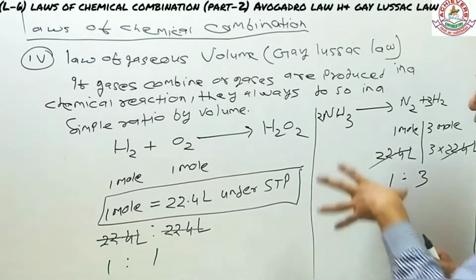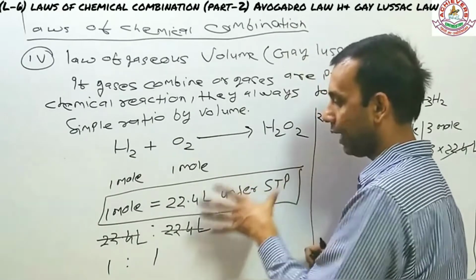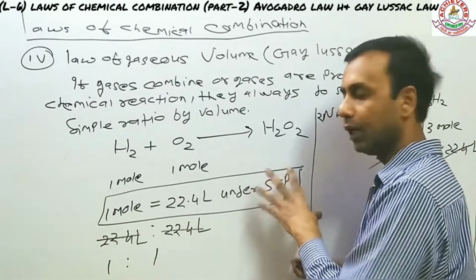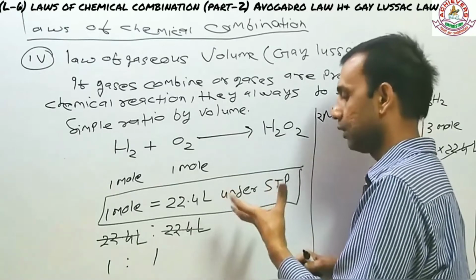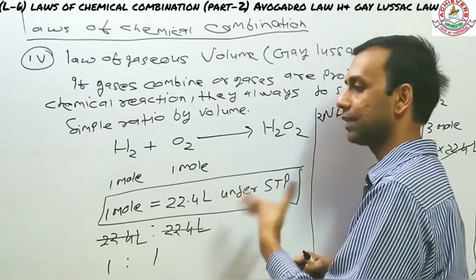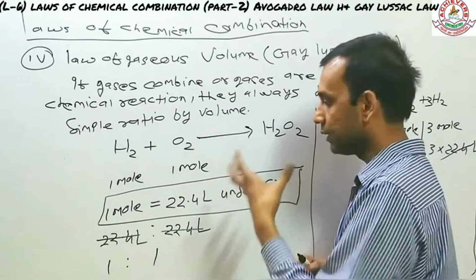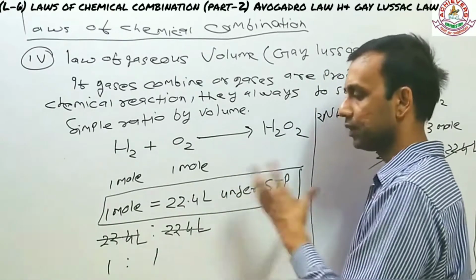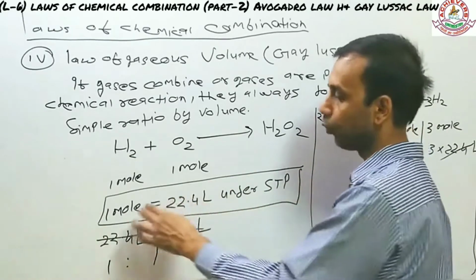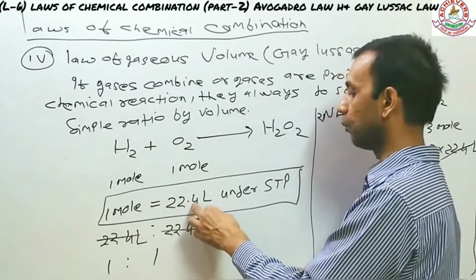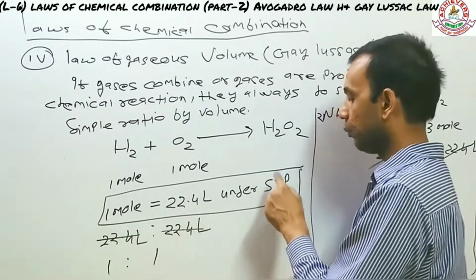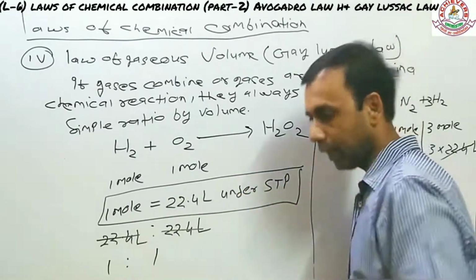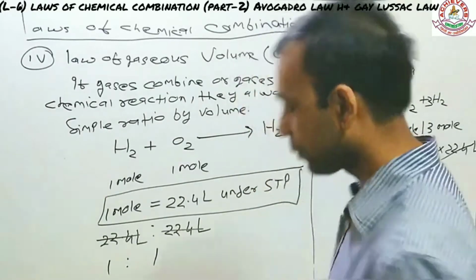In case you don't know about STP, I tell you this is an ideal condition where most of the chemical reactions are performed, so that even at different places, results can be verified, because it gives the same result. So STP refers to standard temperature and pressure. I will tell you in some other video. Right now, I need to remind you that 1 mole is always equal to 22.4 liter under STP, where the temperature is 273 Kelvin, pressure is 1 bar. Now, I'm going to the fifth one, which is the last one.